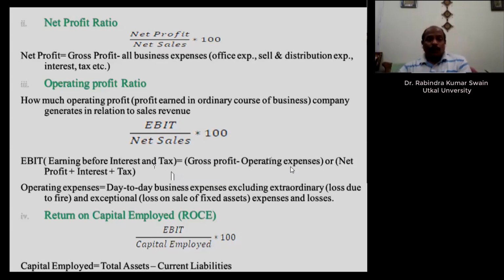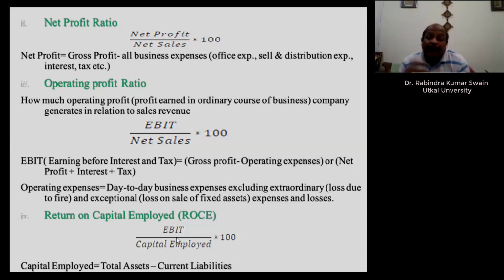So if net profit is given after tax, then from net profit after tax you can deduct the tax and any other income which is non-operating in nature.